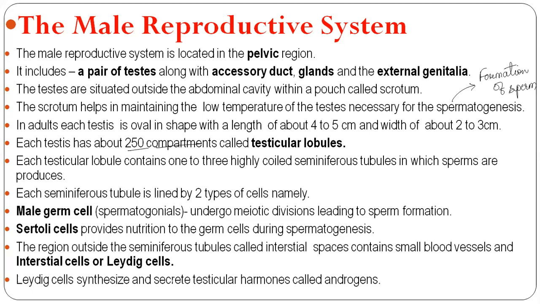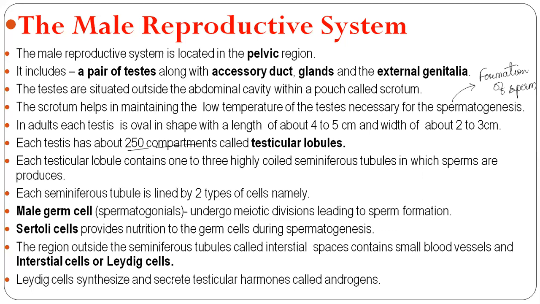The testes are situated outside the abdominal cavity. That is, you can feel and see the testis part of the male reproductive system, and they are protected by the scrotum, which helps in maintaining or regulating the temperature so that there is proper development and formation of sperms. In adults, each testis is oval shaped, around 4 to 5 centimeters in length and 2 to 3 centimeters in width.